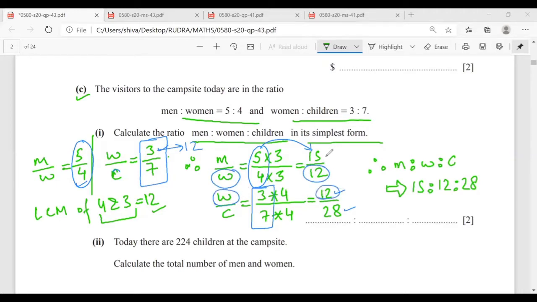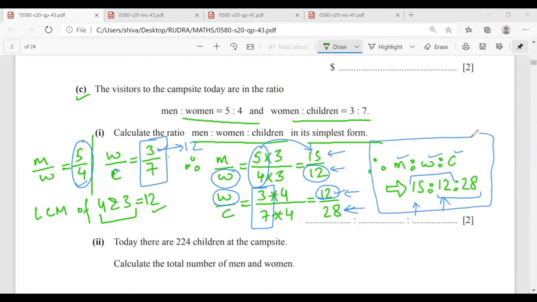So now, if I want to find the ratio of men is to women is to children, men is to women is 15 is to 12, and women is to children is 12 is to 28. Mr. Rudra, have you understood? Yes, sir. So you can note this down. Men is to women is to children is 15 is to 12 is to 28. Mr. Rudra, any doubt? No, sir.